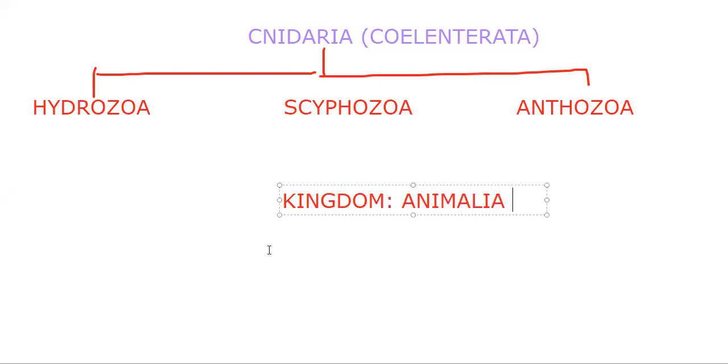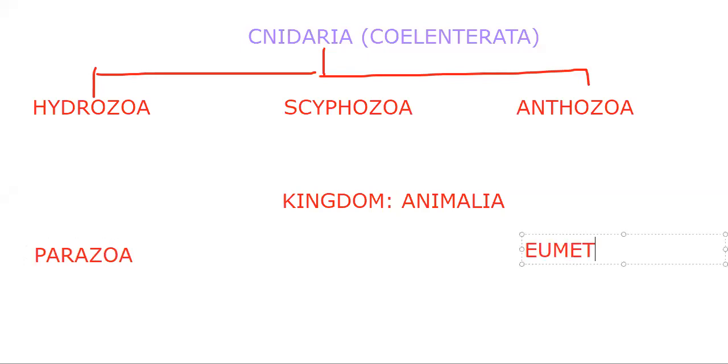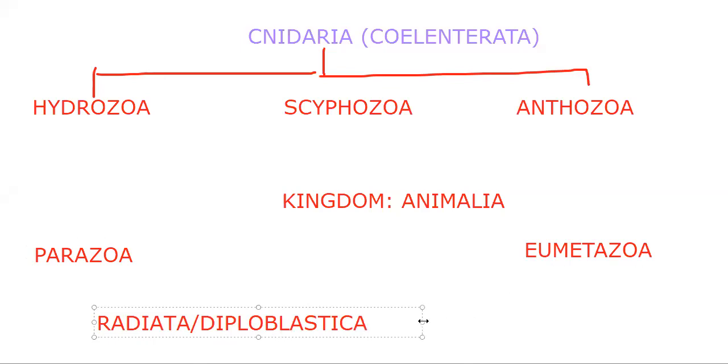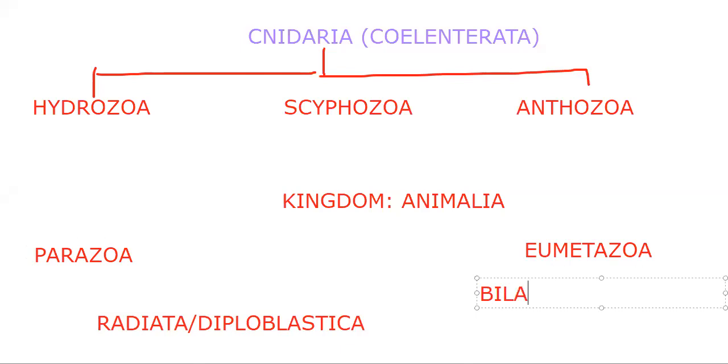We classified the kingdom Animalia into two subkingdoms. What are they? Subkingdom Parazoa and subkingdom Eumetazoa. Subkingdom Eumetazoa is further classified into two grades: grade Radiata or Diploblastica, and grade Bilateria or Triploblastica. Okay.